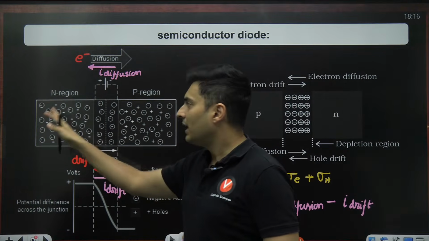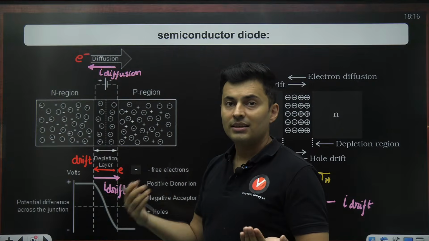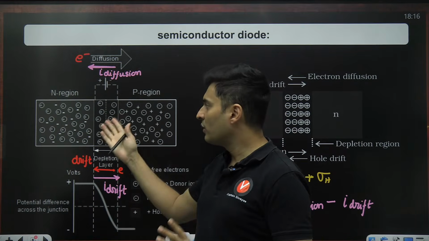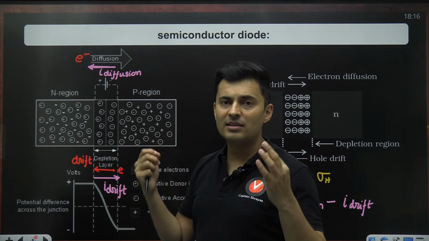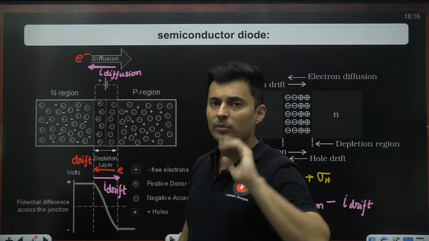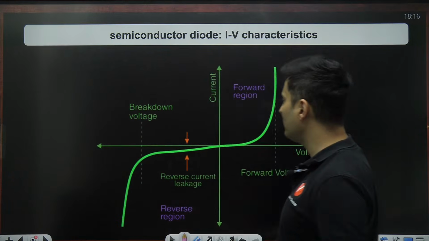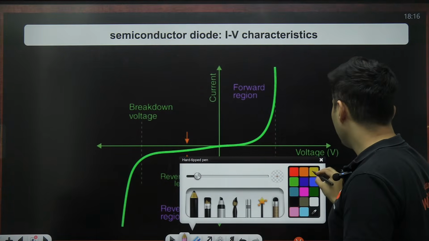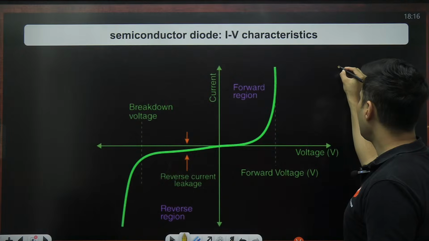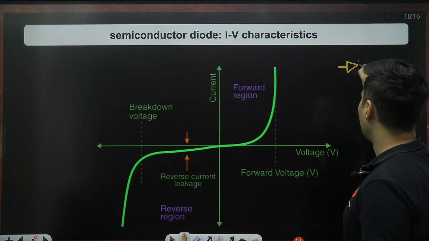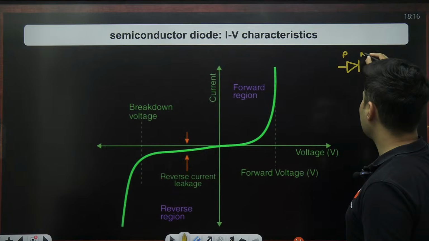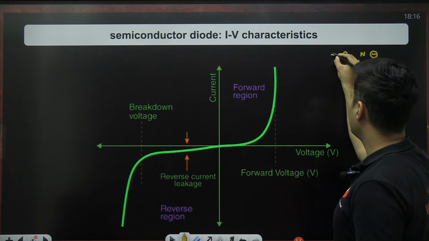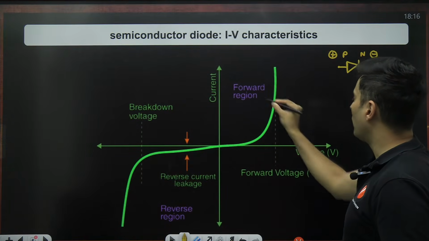But when you connect N to negative and P to positive, it is called forward bias. It will help in the flow of current. But if you connect it in the exact opposite way, that is called reverse bias. It will stop the flow of the current. That gives me the current versus voltage characteristics, which you should know. This is the symbol of a PN junction, where this is the P side and this is the N side. If N is connected to the negative terminal and P is connected to the positive terminal, this is the forward region.